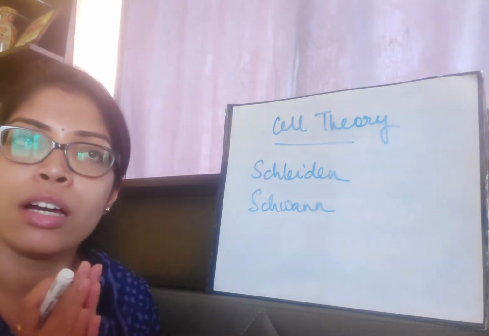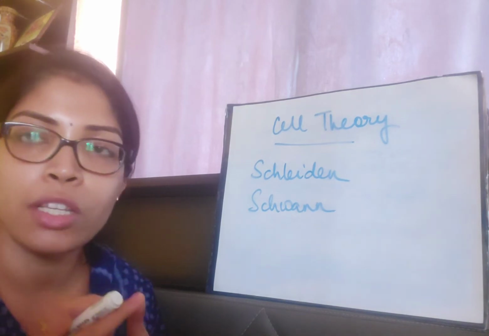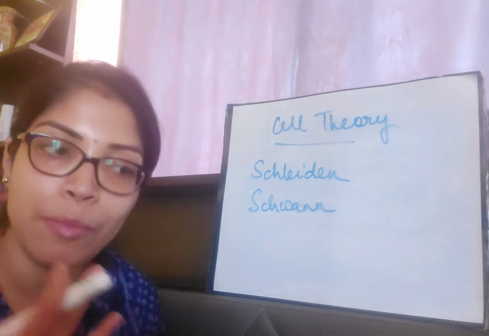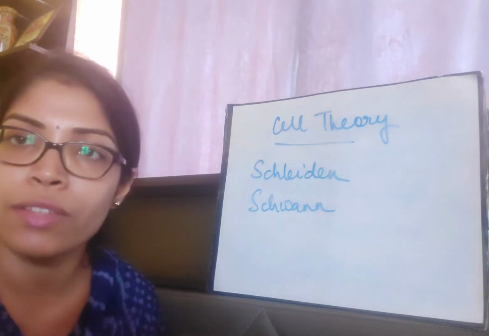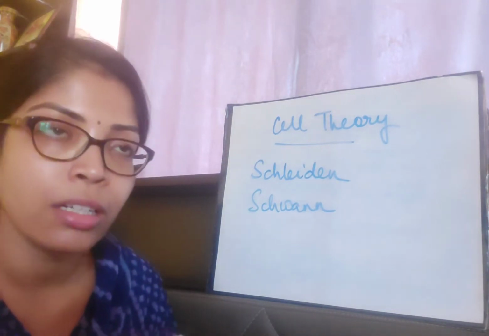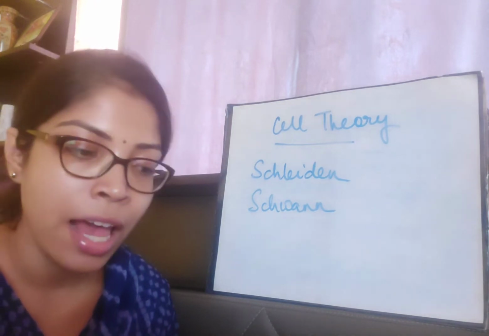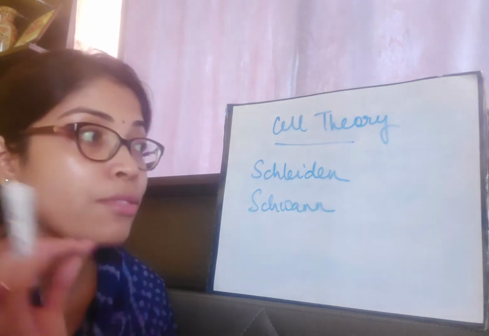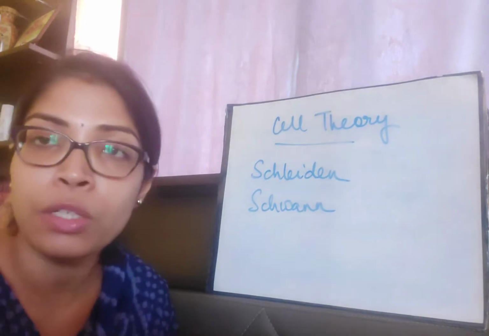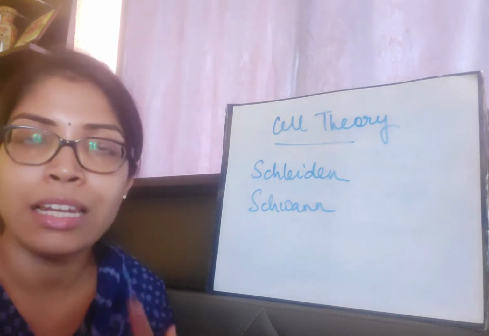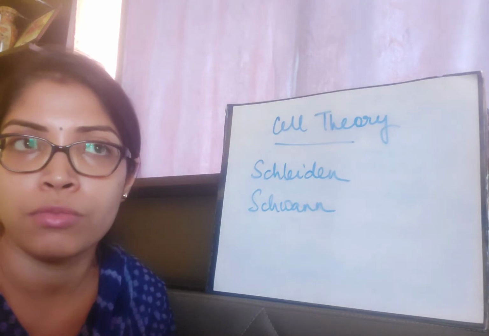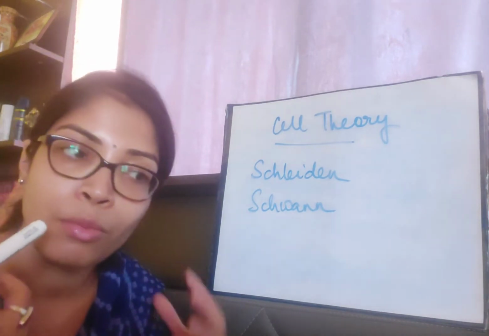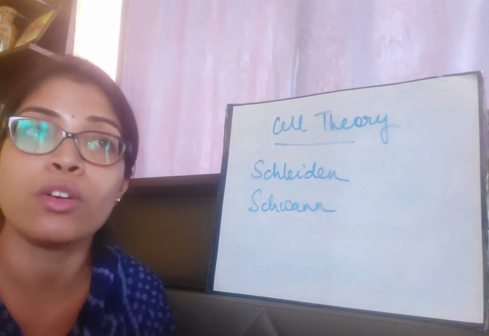In case of animal cell, that membrane is known as cell membrane, and in case of plant cell, the cell membrane is obviously there, and outside of that there is a cell wall. So a covering is there and there is a protoplasm. This thing is known as cell. We know that a cell is a mass of cytoplasm with a nucleus, but when that cell theory was given, it was not that much known.